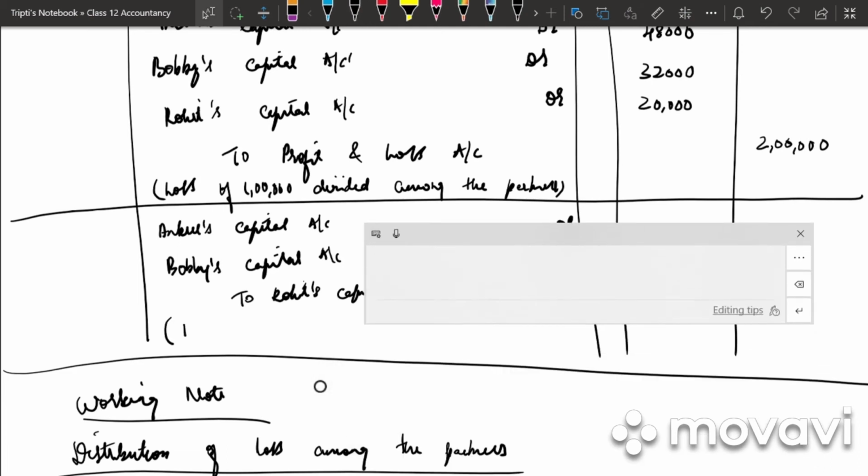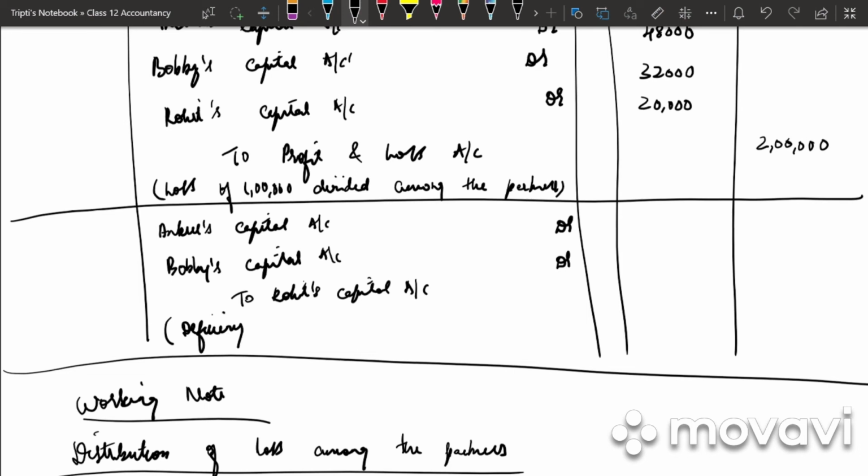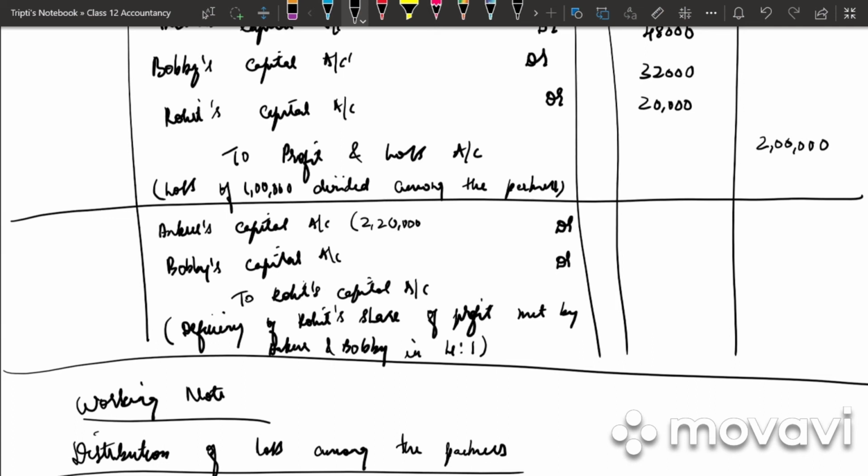The narration is: deficiency of Rohit's share of profit met by Ankur and Bobby in the ratio 4:1. So it will be 2,20,000 into 4 by 5 to Ankur, that is 1,76,000. 2,20,000 into 1 by 5 to Bobby, that is 44,000, and Rohit will be 2,20,000.